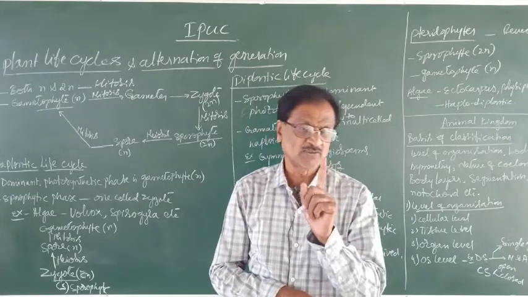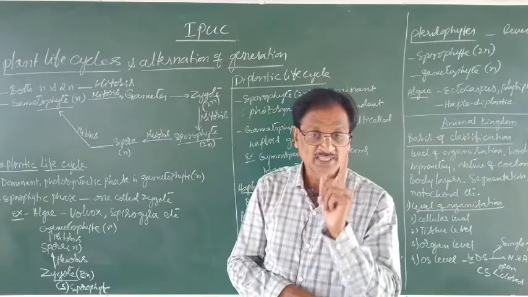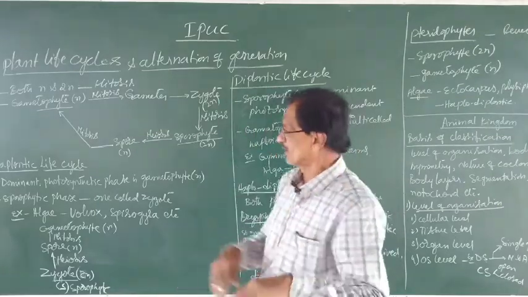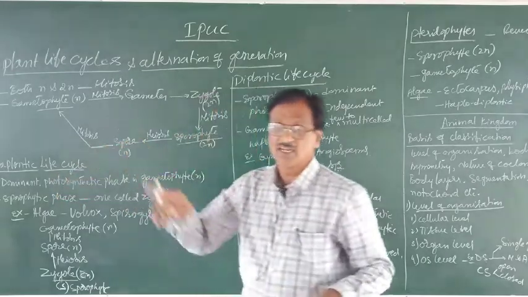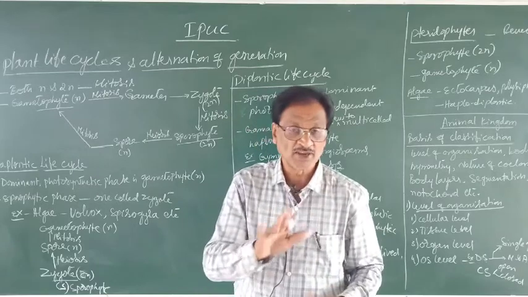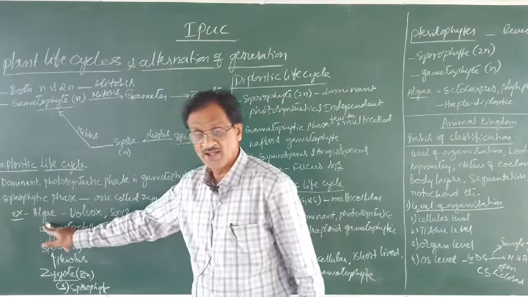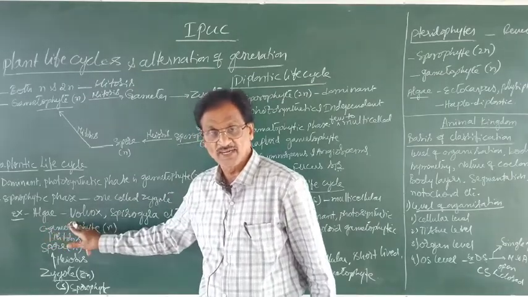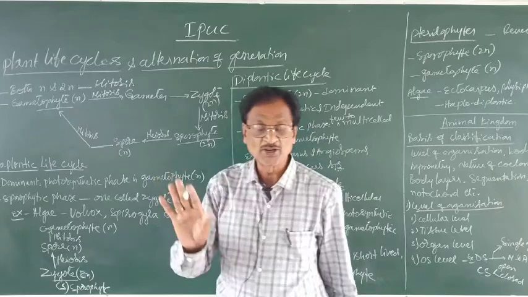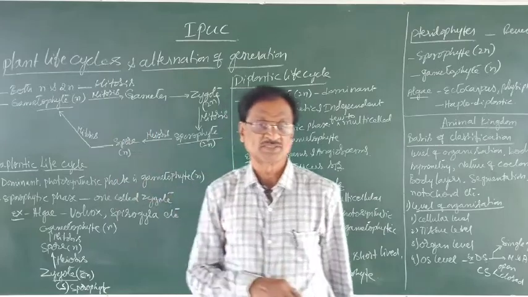Where do you come across this haplontic life cycle, where the haploid gametophytic phase is dominant? Typical examples are algae, which include Volvox, Spirogyra and Chlamydomonas. These are the typical examples.